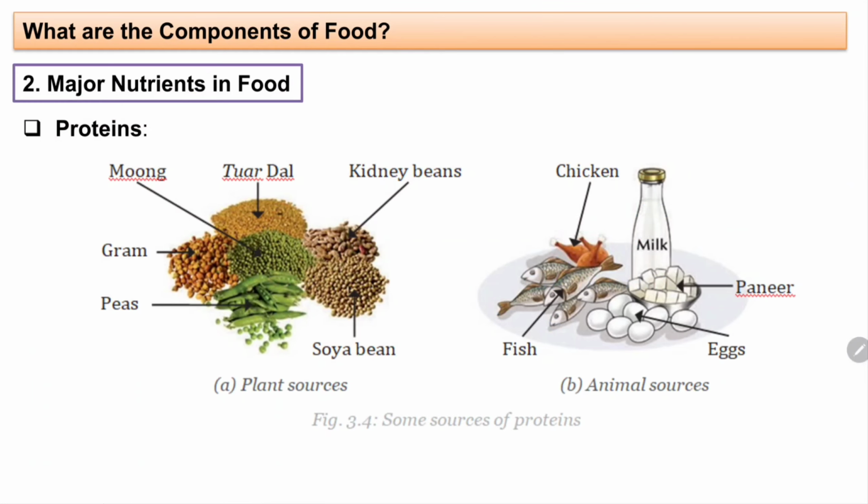Another nutrient we have is protein. For protein we have plant sources and animal sources. Plant sources are mung dal, tur dal, kidney beans, gram, chana, peas, soya bean. Animal sources are chicken, fish, eggs, paneer and milk.